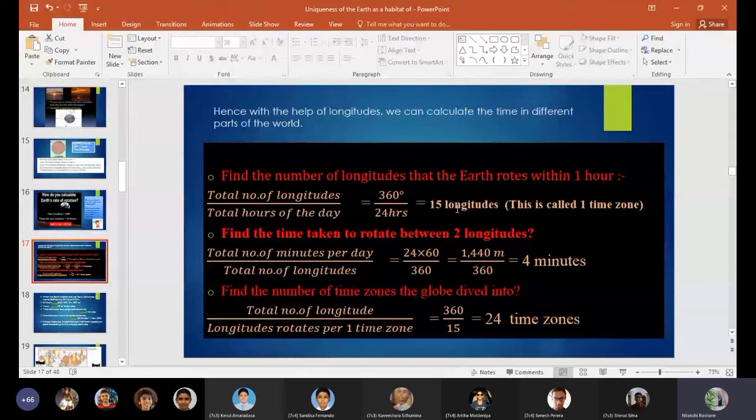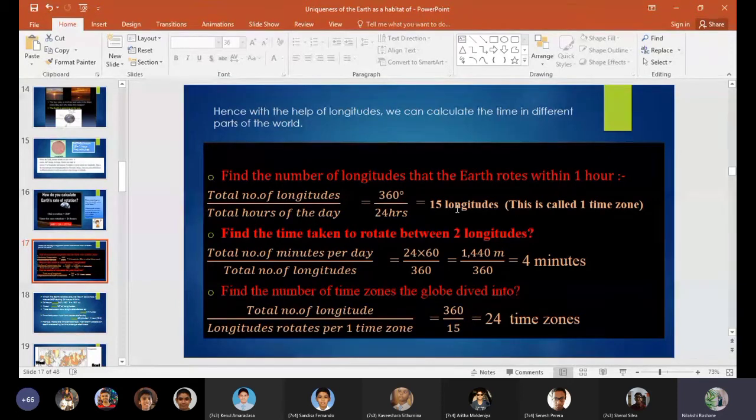So the total number of minutes per day. How to find the total number of minutes per day? 24 times 60. Why? Because 1 hour is equal to 60 minutes. So in order to convert hours to minutes, we have to multiply 24 by 60. So you get the answer as 1440 minutes. So the total number of minutes per day is